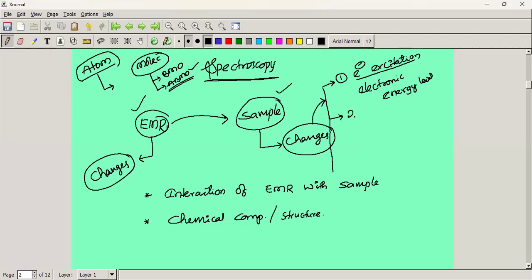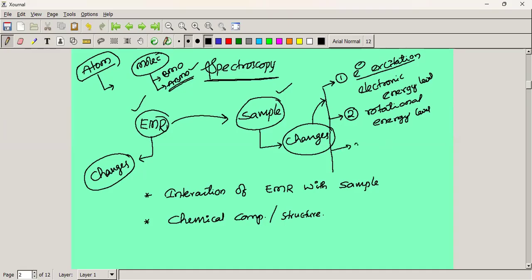And one more change: the sample will undergo rotation, meaning transitions can take place in the rotational energy levels. So what types of changes? Either the sample undergoes rotation, or electronic excitation happens between the electronic energy levels.